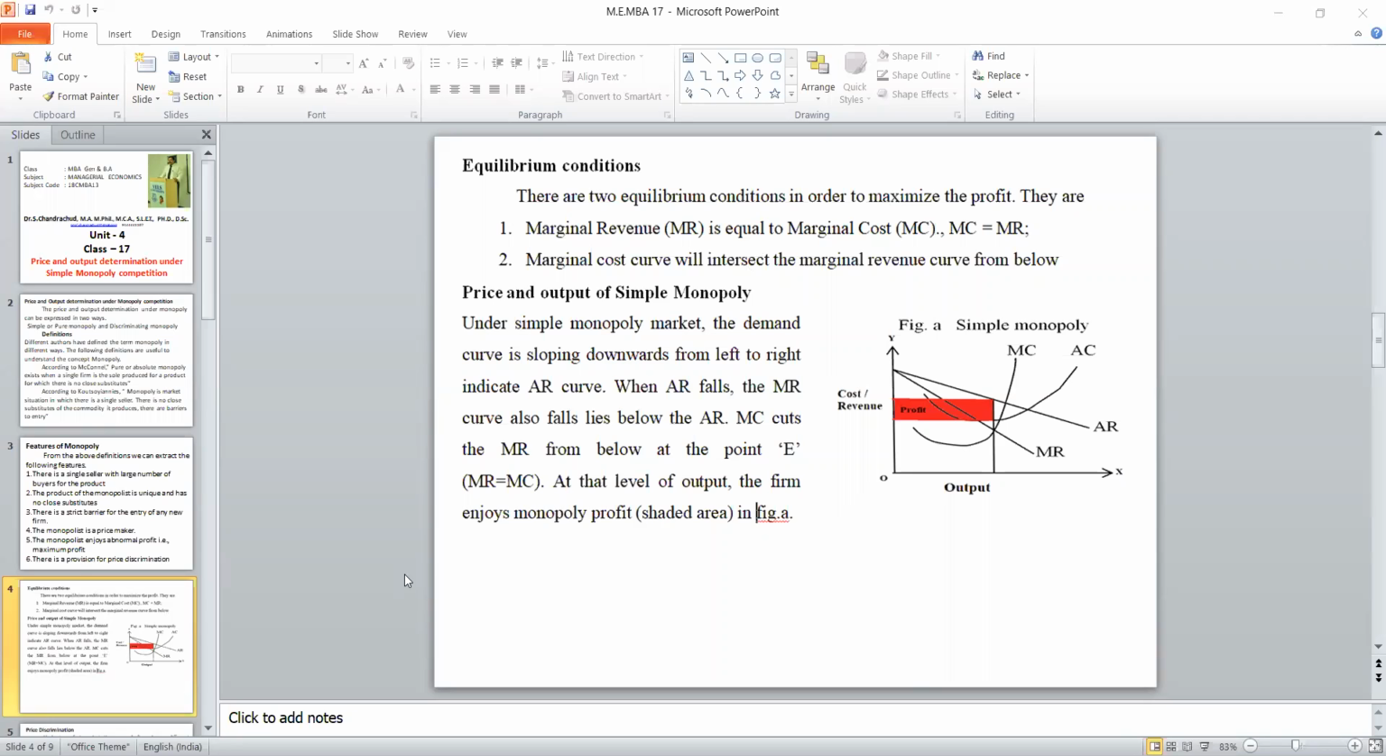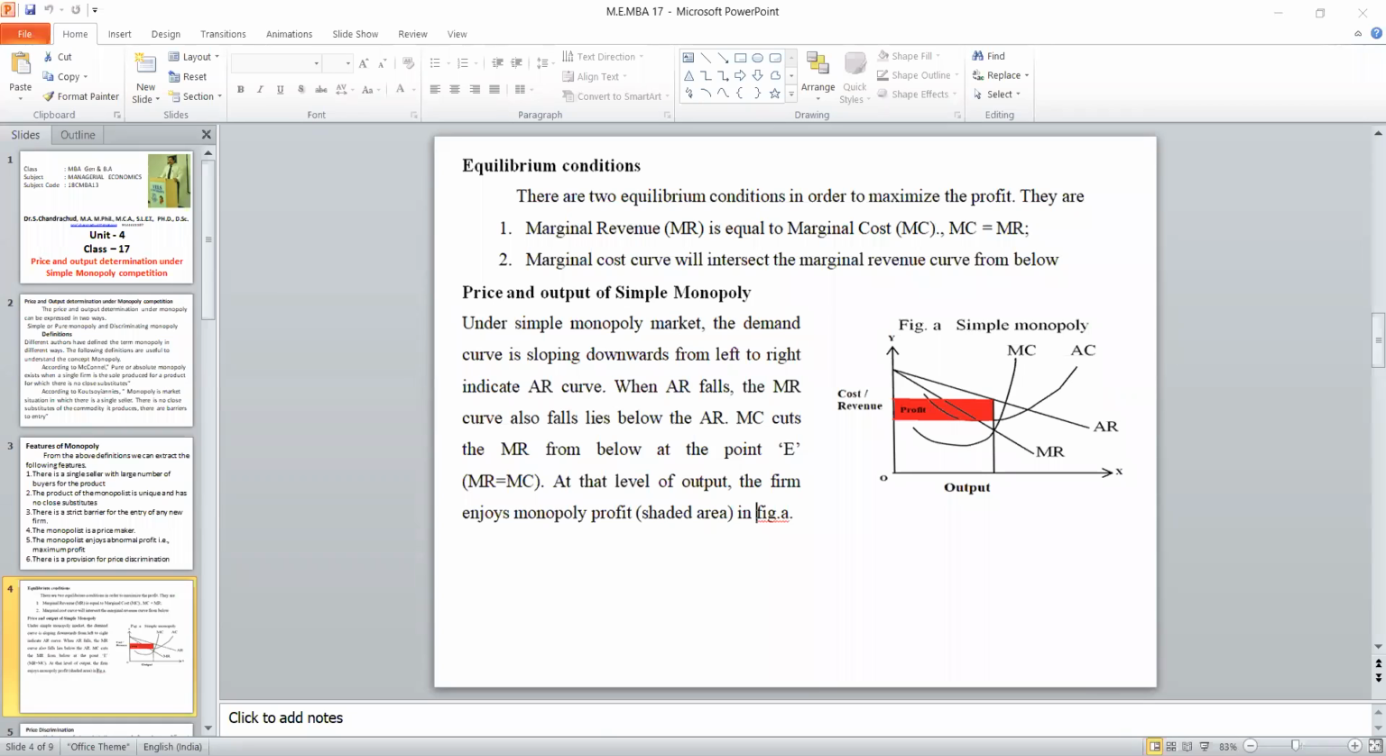I will repeat again. First, you have to write the definition. Then you have to write the features of monopoly. Then you have to say there are 2 types. One is called simple or pure monopoly and the other discriminating monopoly. In this, we are explaining the simple monopoly only.